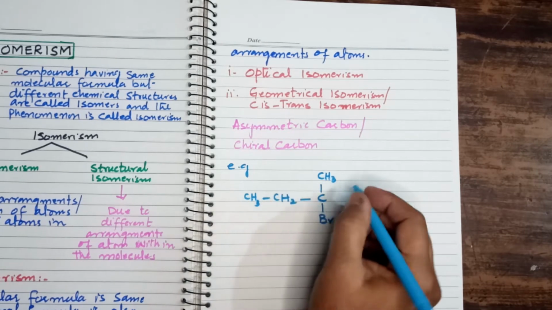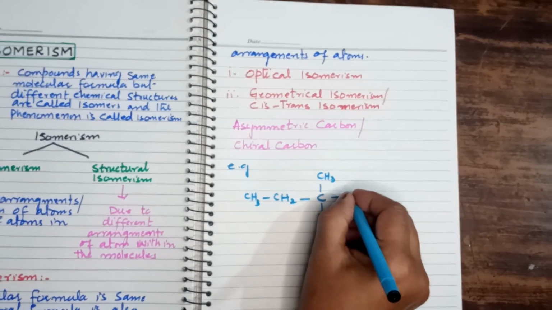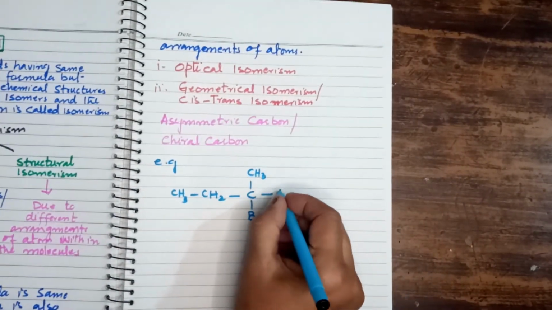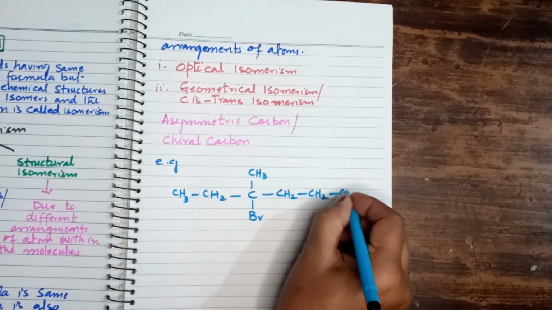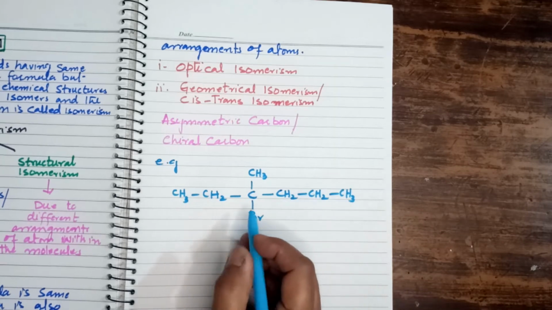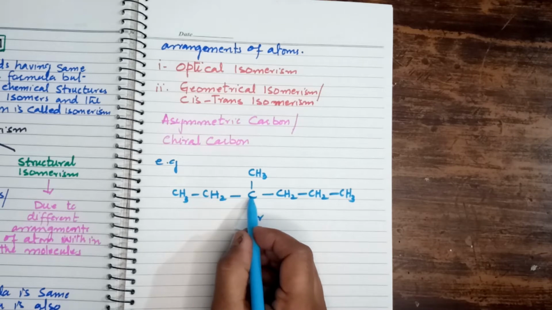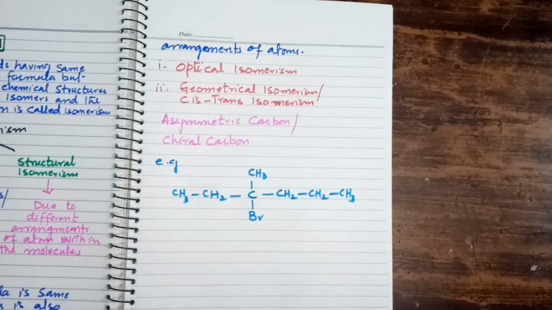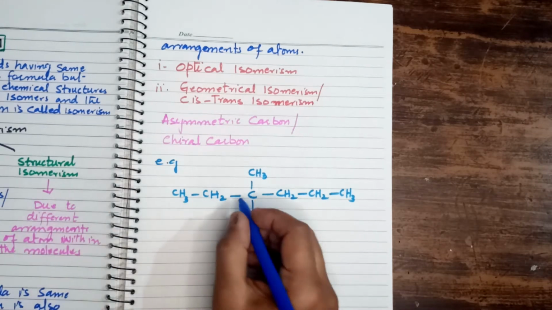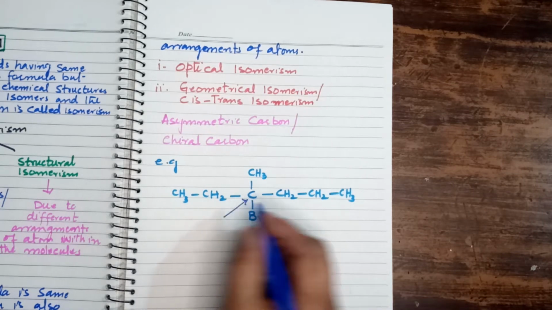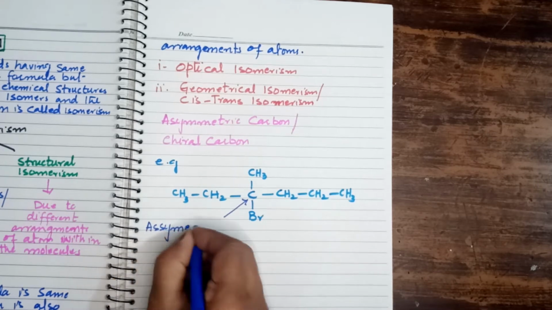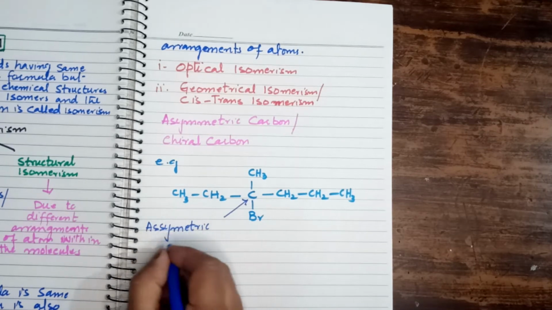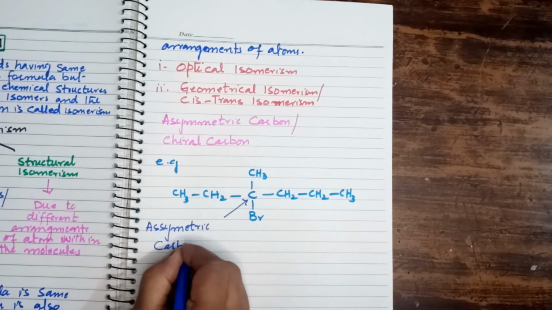And on one side, we have a propyl group, CH2CH2CH3. Now you can notice, students, this carbon atom is an asymmetric carbon atom.